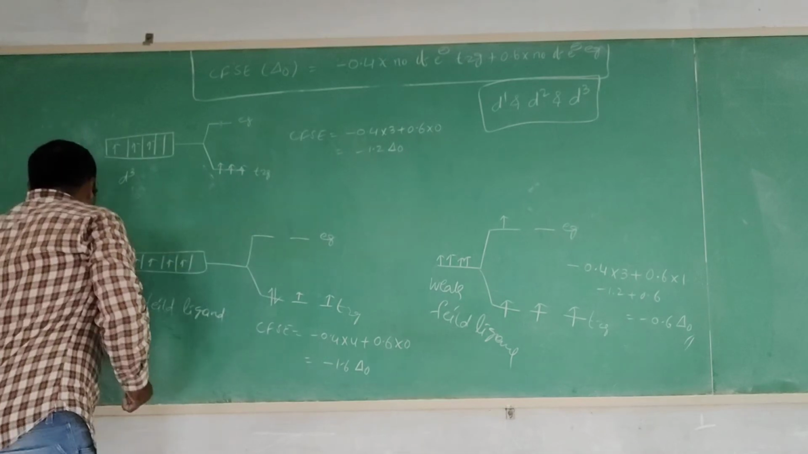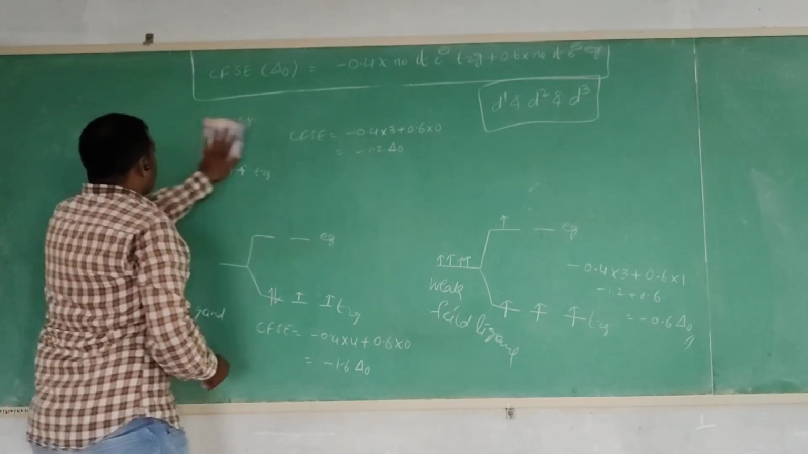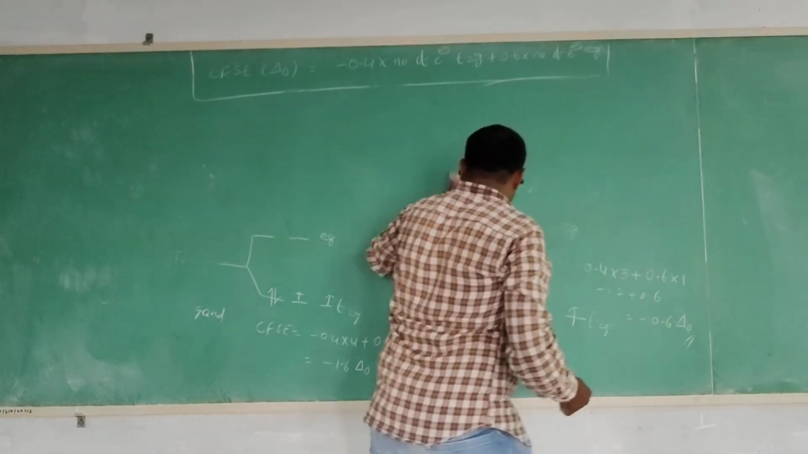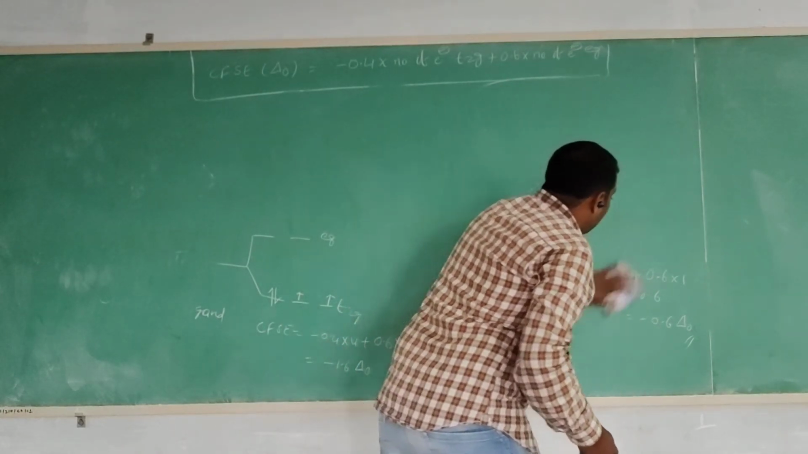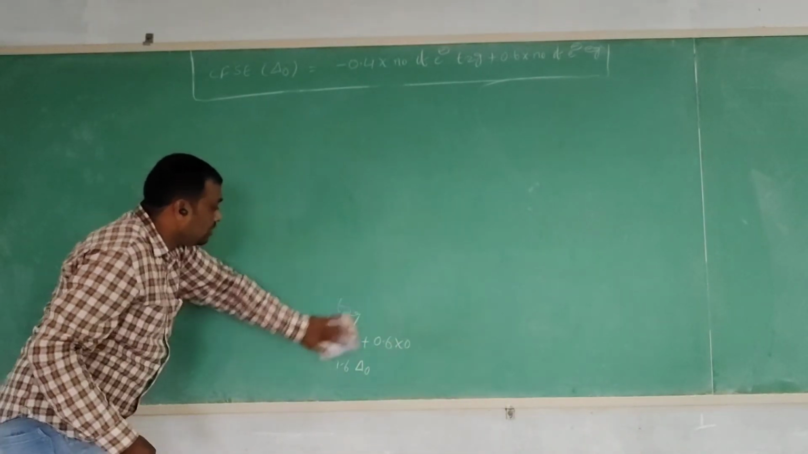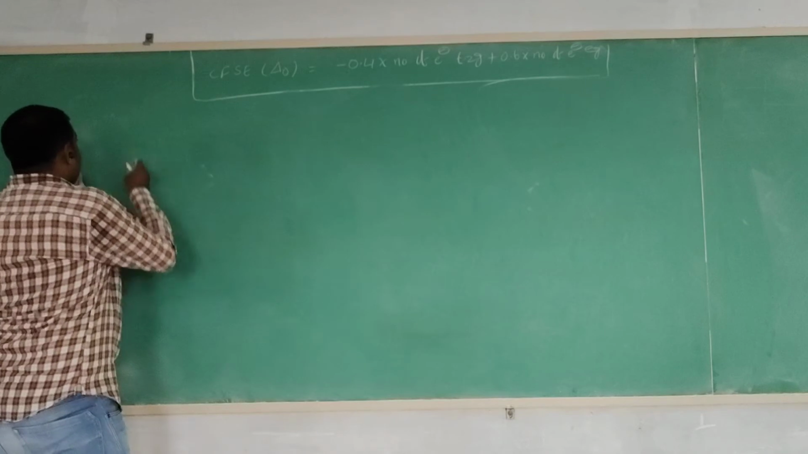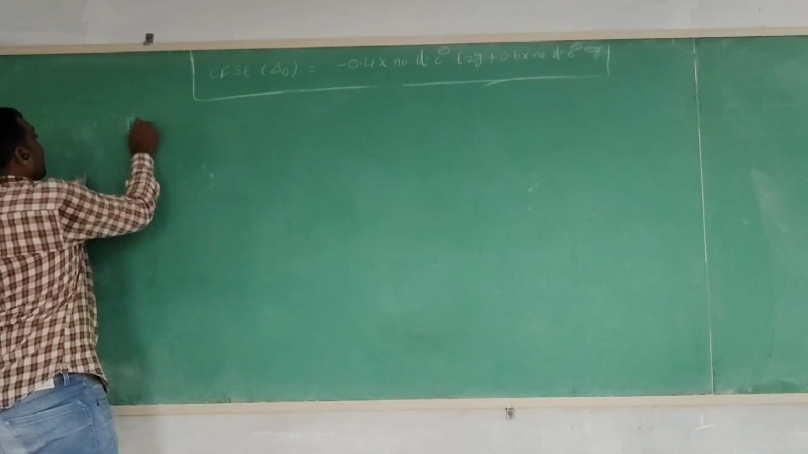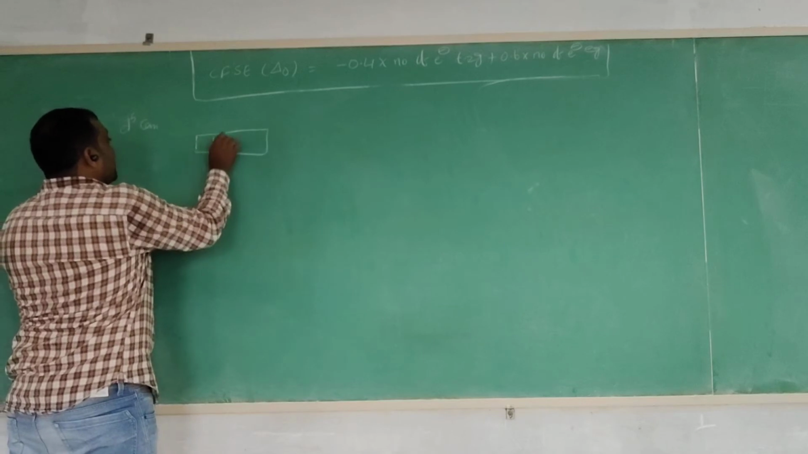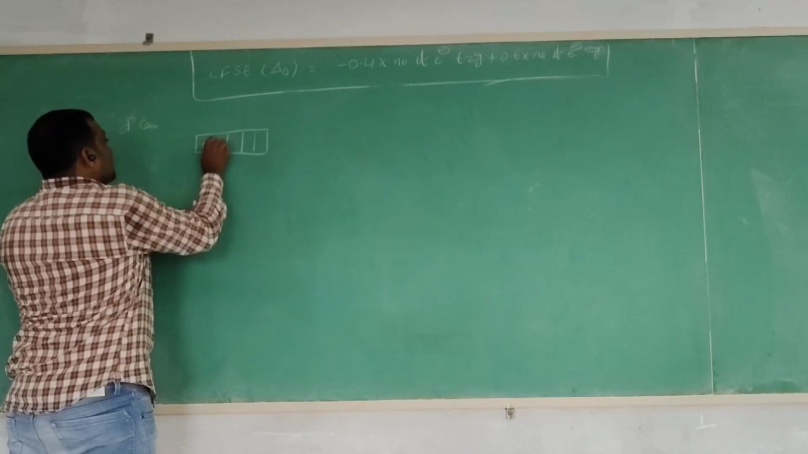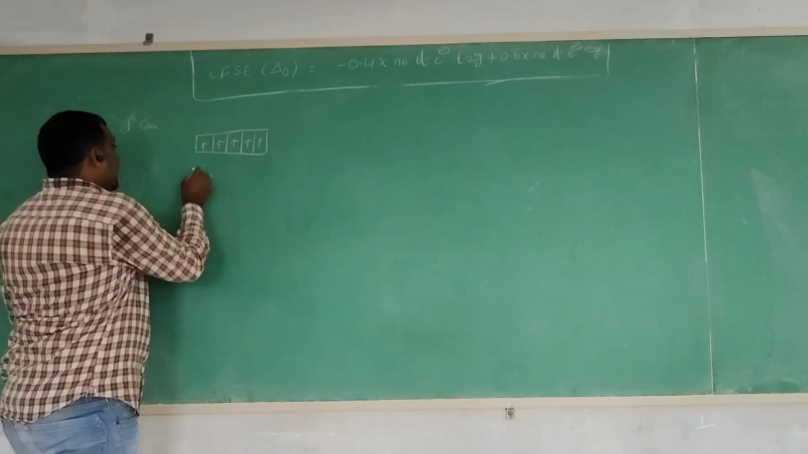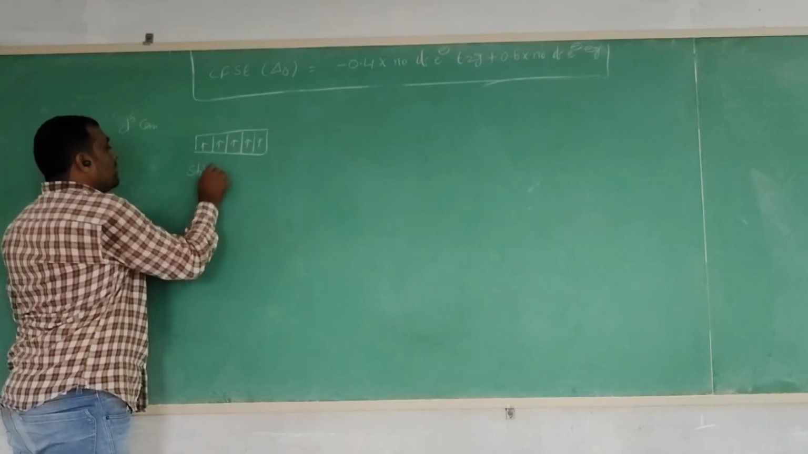Next, the d5 configuration is to be taken. 5 d orbital lobes are present and these 5 d orbitals hold 5 electrons. This is the d5 configuration, with 5 electrons present in the d orbital. First, the ligand is a strong field ligand.